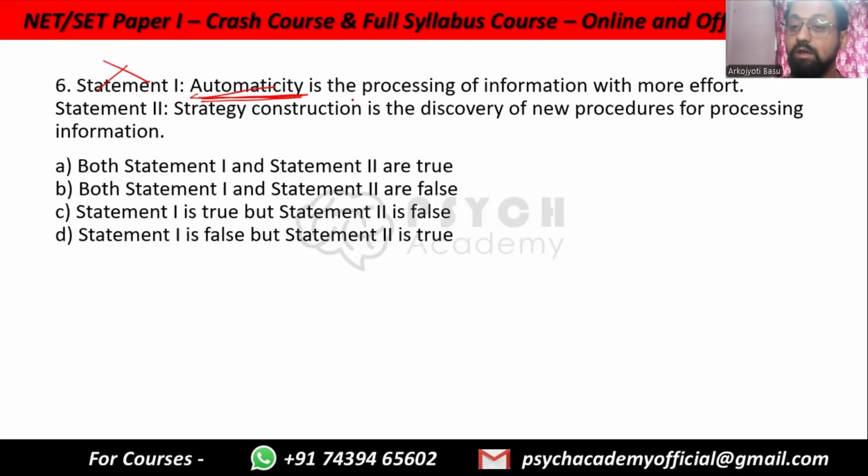You can also measure how much free time you get from that job. So free time versus salary, personal distress versus time spent, these are all different ways of processing the same information, which is why strategy construction is the discovery of procedures for processing information in a better way. It has other aspects too, but this is also important. So statement 1 is false, but statement 2 is true. That is option D.